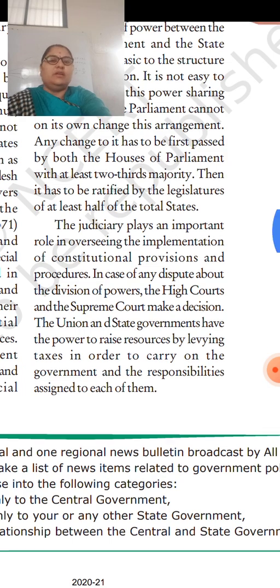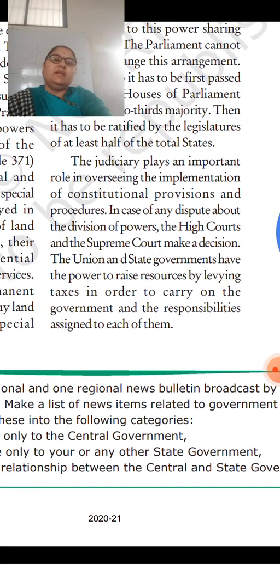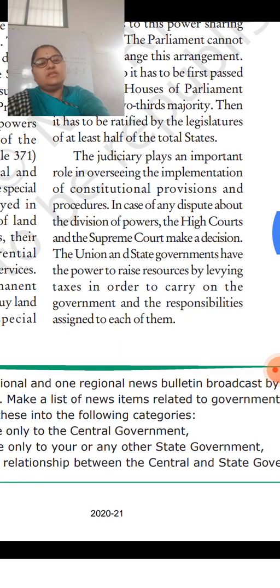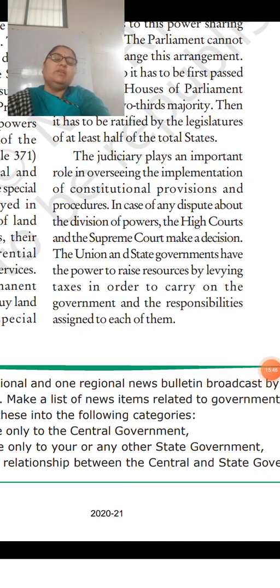The judiciary plays an important role in overseeing the implementation of the constitutional provisions and procedures. The judicial department makes sure that everything goes without dispute. Whether the division of powers is correct or not, and whether all the procedures are correct or not, is seen by the judiciary.